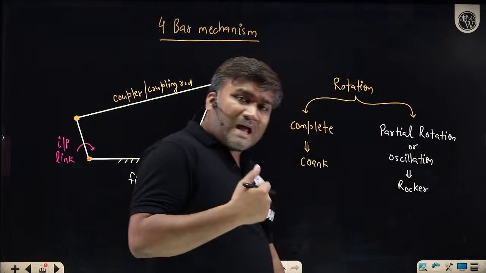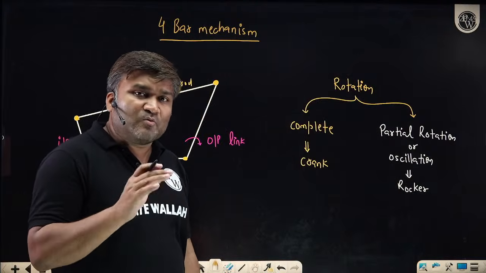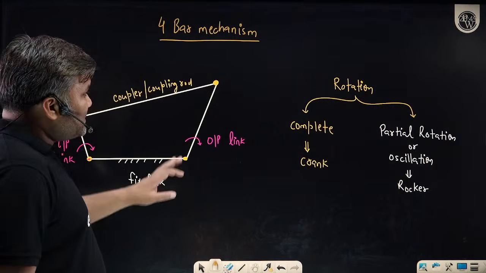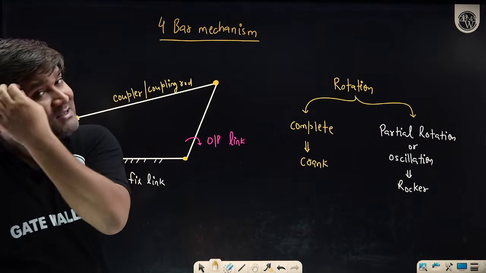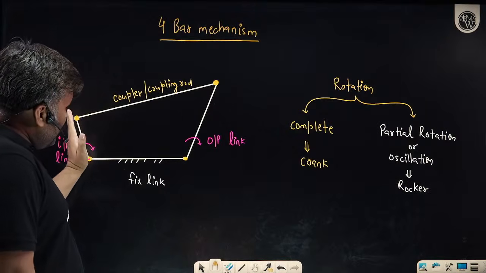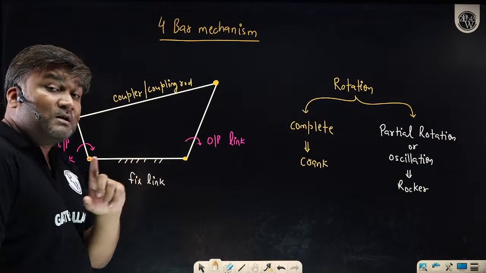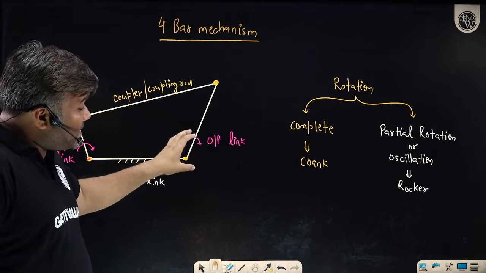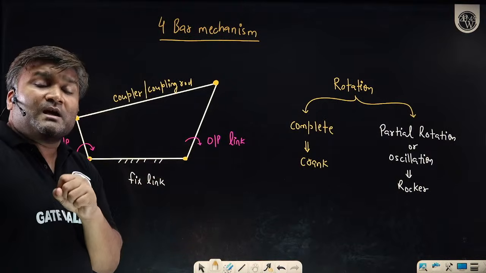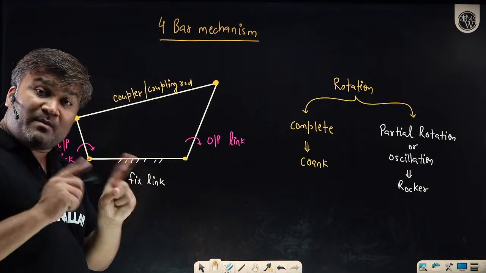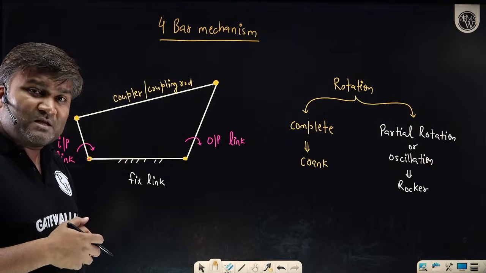So how the crank moves, how the rocker moves, I hope this is clear. Now the question arises: in this mechanism, how will we decide that the input is doing a complete crank rotation and the output is also doing a complete rotation? If input is rotating completely and output is also rotating completely, can I call this a crank, this also a crank mechanism? Yes, you can call it a double crank mechanism.